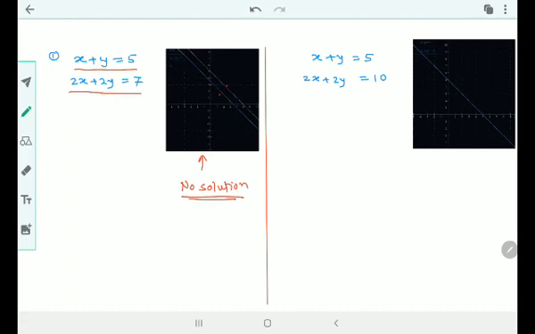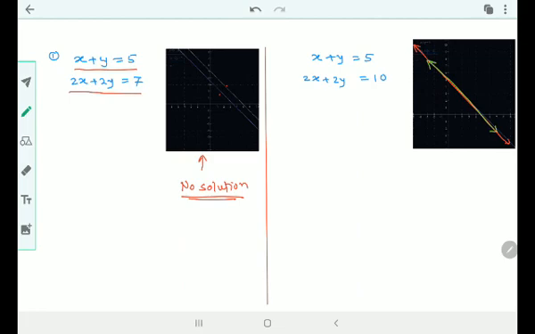How about the second equation? Oh, it is one graph only? No. In fact, there are both graphs, but they are coinciding with each other. If I want to draw, the first graph is this one, and the second graph is this one, on the same graph.